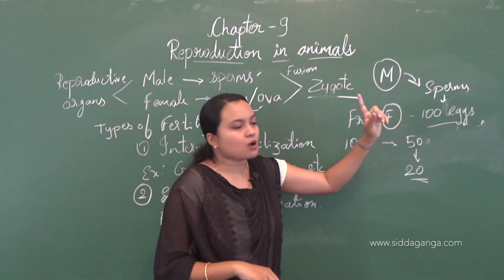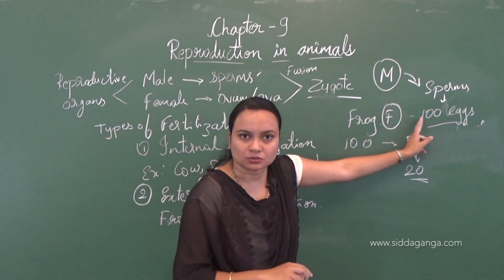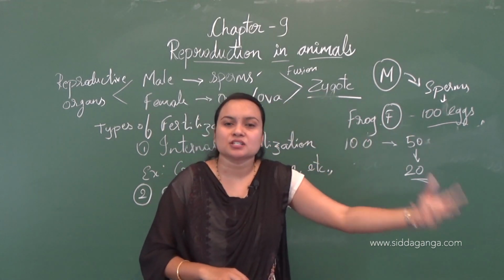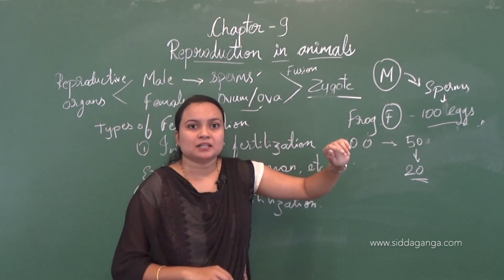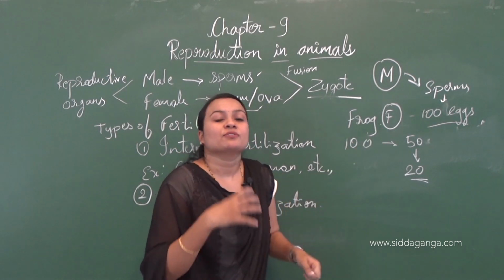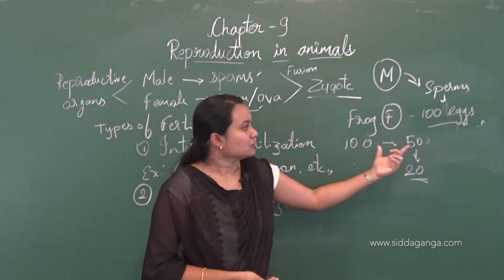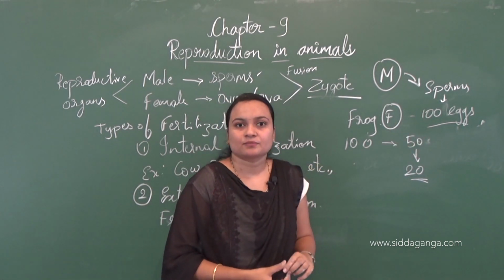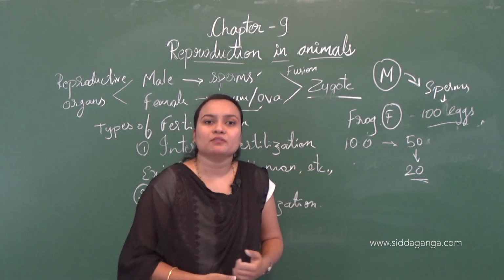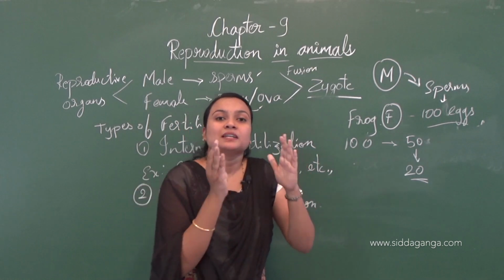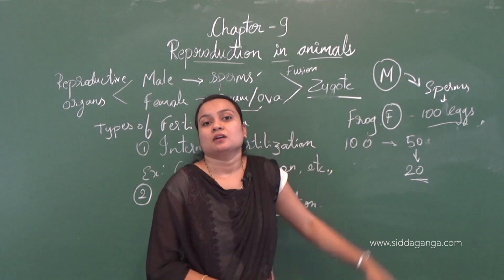So think the frog laid only one egg, and fertilization did not take place in that one egg. Then what happens is, the effort which the female frog has taken to release the eggs will be wasted, because the reproduction process needs lots of effort for laying eggs or for the release of sperms.